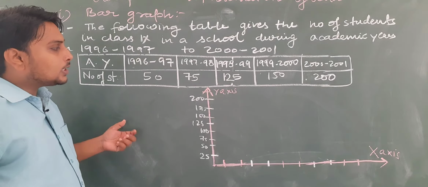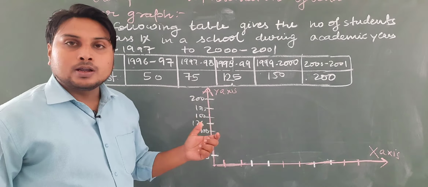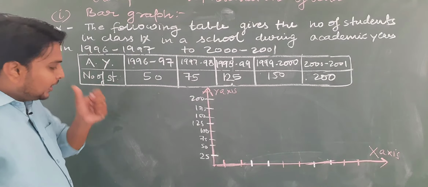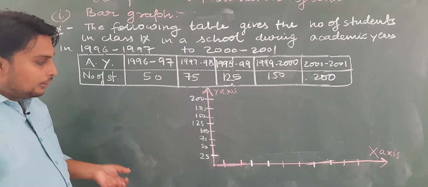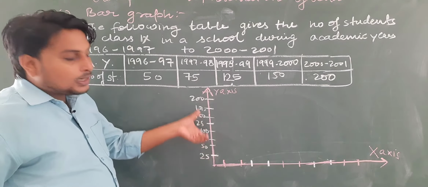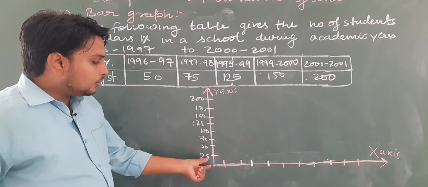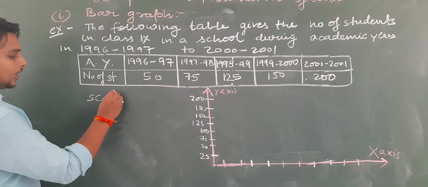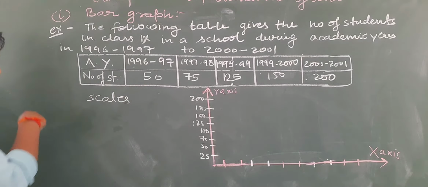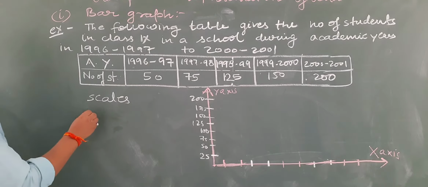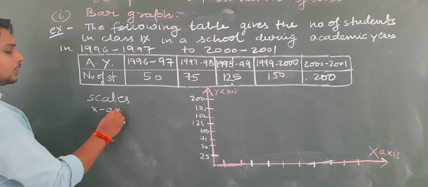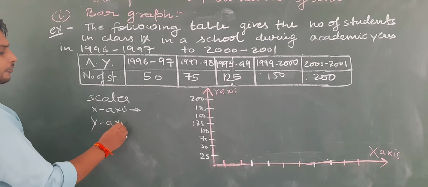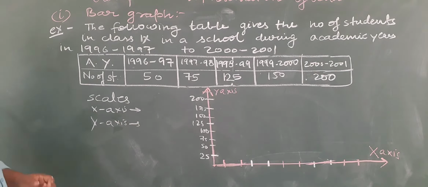So mostly you can see that it is in the form of multiples of 25. So if we take on the y-axis 1 unit as 25 students. See scales, students, at the corner of your graph scale is written. And if it is not written you have to write it by yourself. You have to tell what you have supposed as the 1 unit.